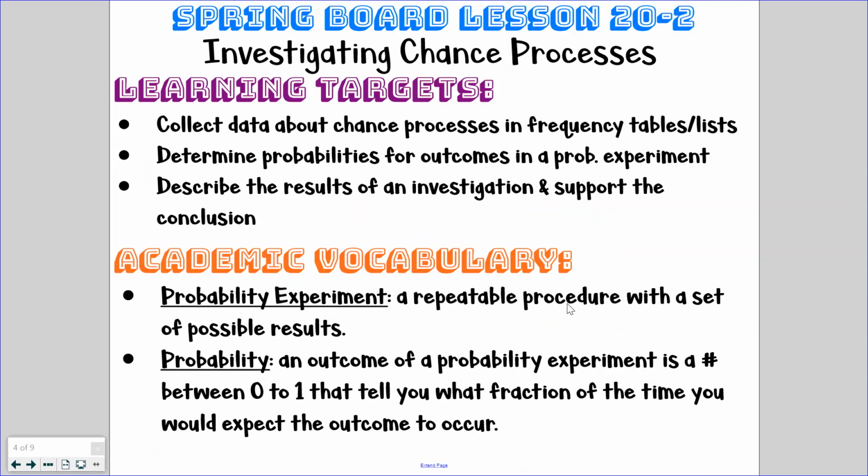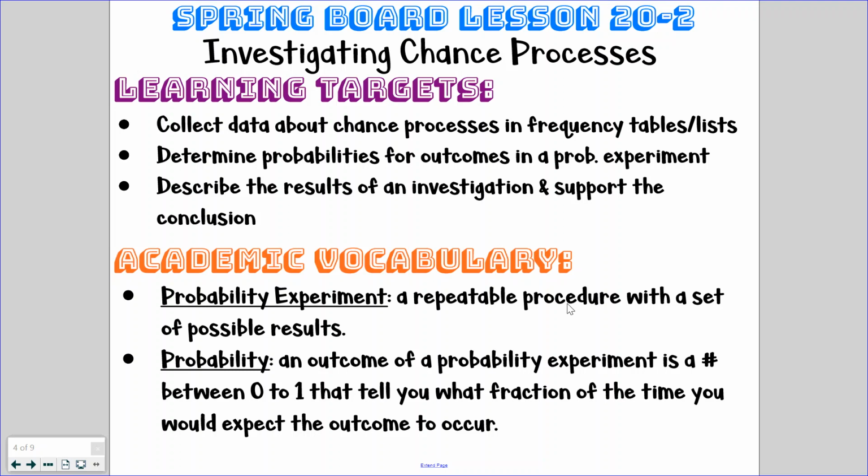All right, friends, let's continue here with our next lesson in Springboard Lesson 20-2, Investigating Chance Processes. So our learning targets here in this lesson are to collect data about chance processes in frequency tables and lists. We're going to determine probabilities for outcomes in a probability experiment. And we're going to describe the results of an investigation and support the conclusion.